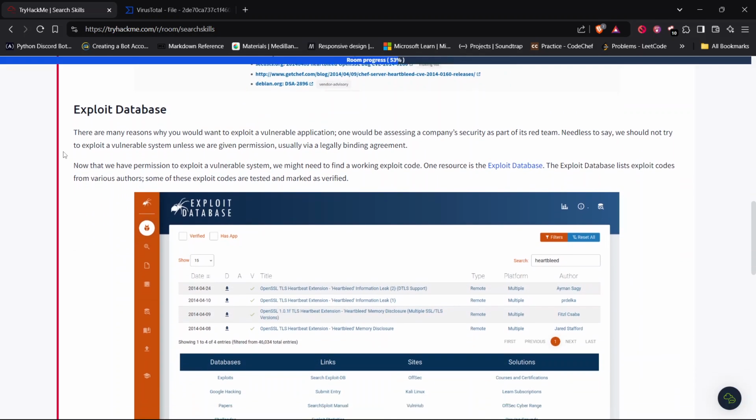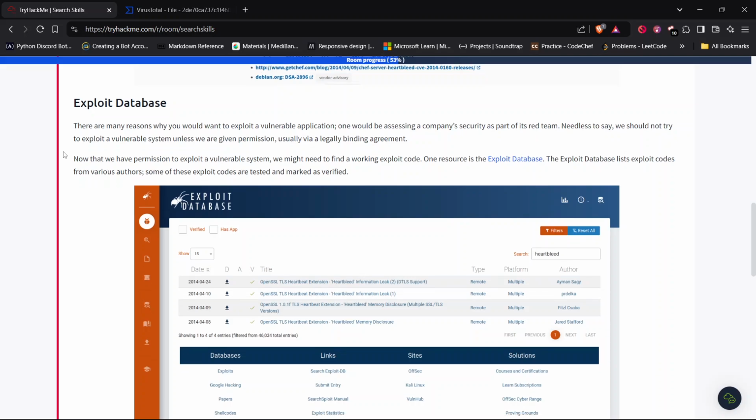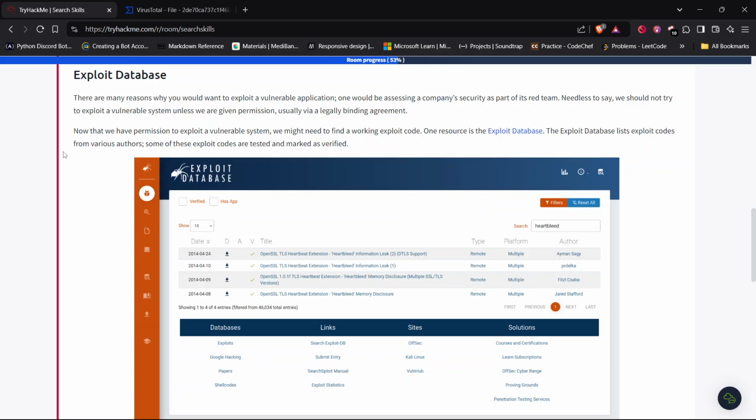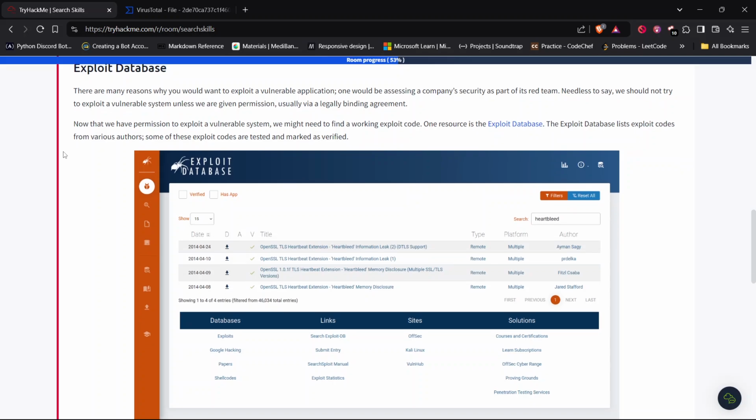The next tool is Exploit Database. There are many reasons why you would want to exploit a vulnerable application. One would be assessing a company's security as part of its red team. Needless to say, we should not try to exploit a vulnerable system unless we are given permission, usually via a legally binding agreement. Now that we have permission, we might need to find working exploit code. One resource is the Exploit Database. It lists exploit codes from various authors, and some of these are marked as verified.